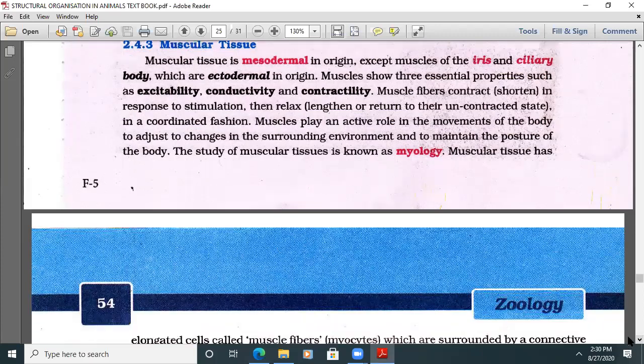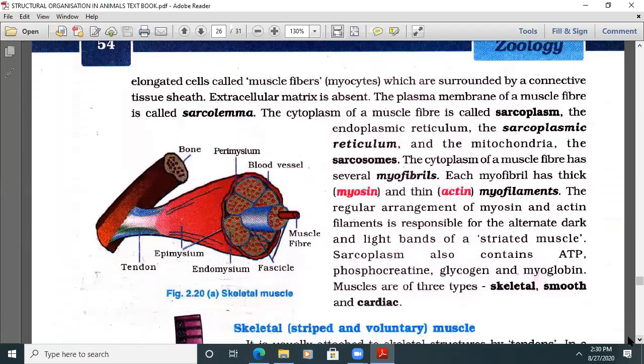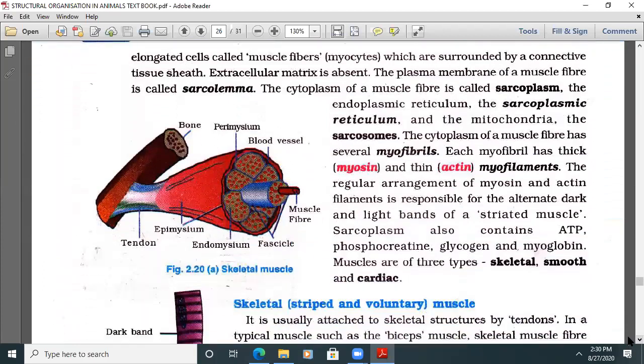The muscular tissue has elongated cells called muscle fibers or myocytes, which are surrounded by a connective tissue sheath, with the extracellular matrix absent.